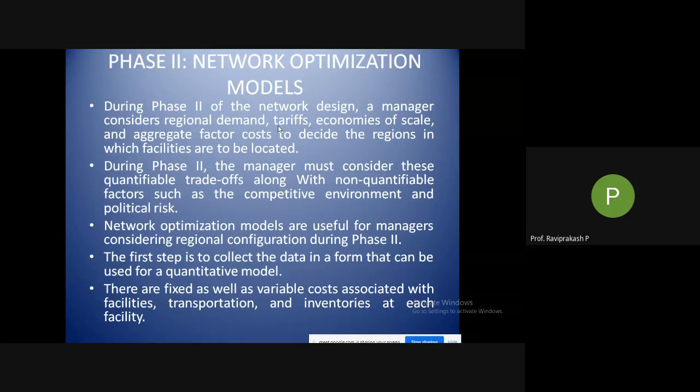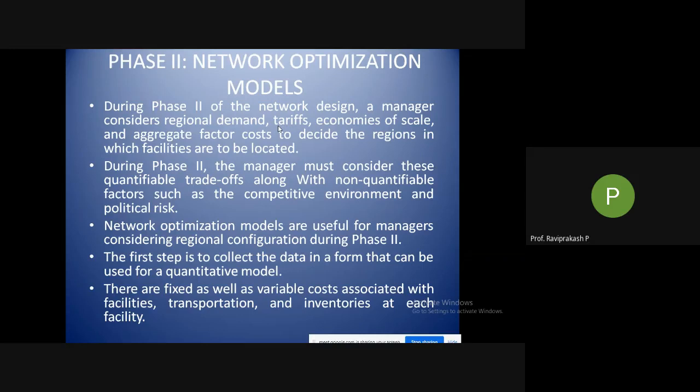So that is the cost per transportation unit per load. We'll say, okay, so much money is involved. If I want to transport my raw materials from different countries, per unit of my raw material will cost so much. They can get it in bulk, but whatever the cost is, they'll divide it by the number of products or pieces they are getting. So per piece, what is the cost? Like this we are getting everything in a quantitative way, where I can put it in numbers so that it is easy for me to calculate.